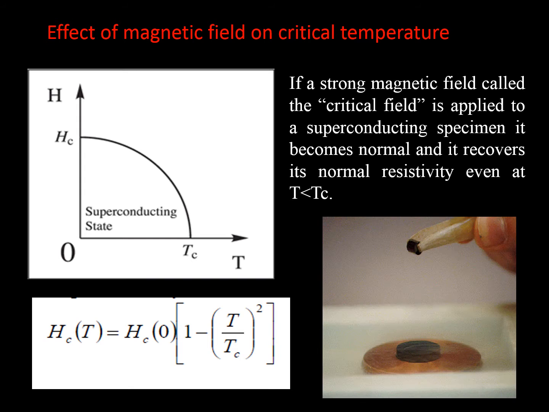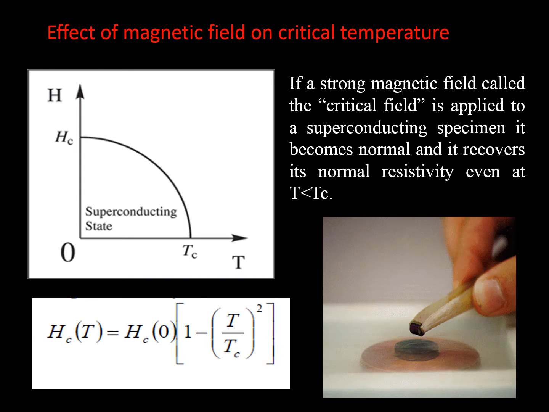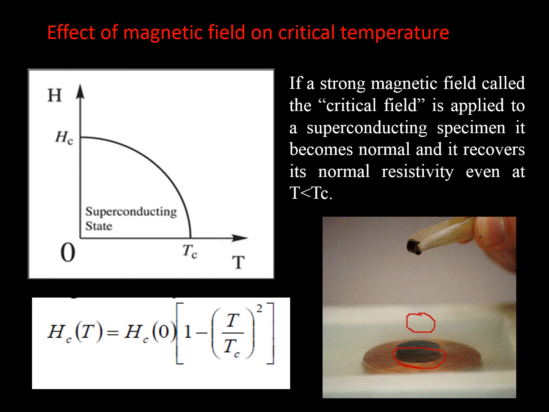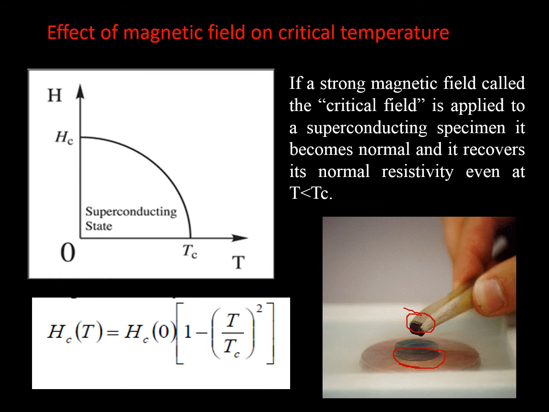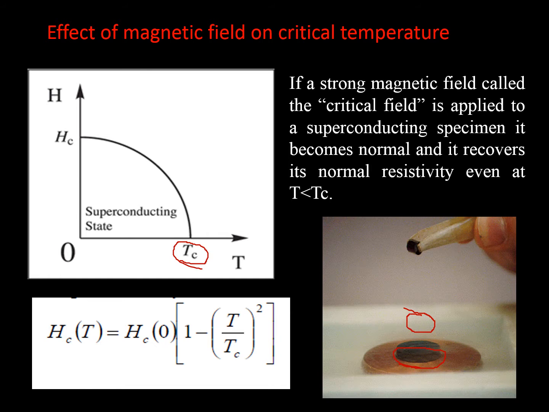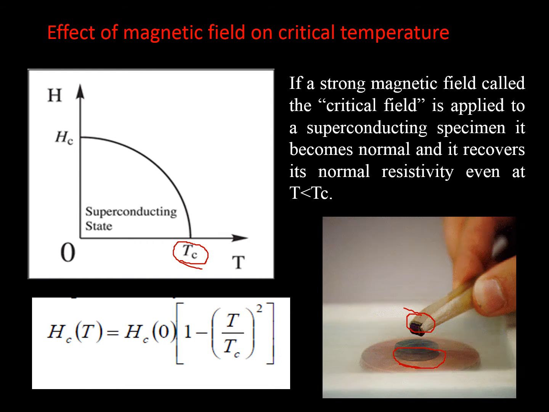So look, then there is something called a critical field. We know the critical temperature, and there is something called the critical field. So let's see what happens if we increase the magnetic field of this magnet. Here let's assume this is the magnet, and here we have the superconducting material. So what happens if we increase it? Let us assume the material is at the critical temperature Tc, and now